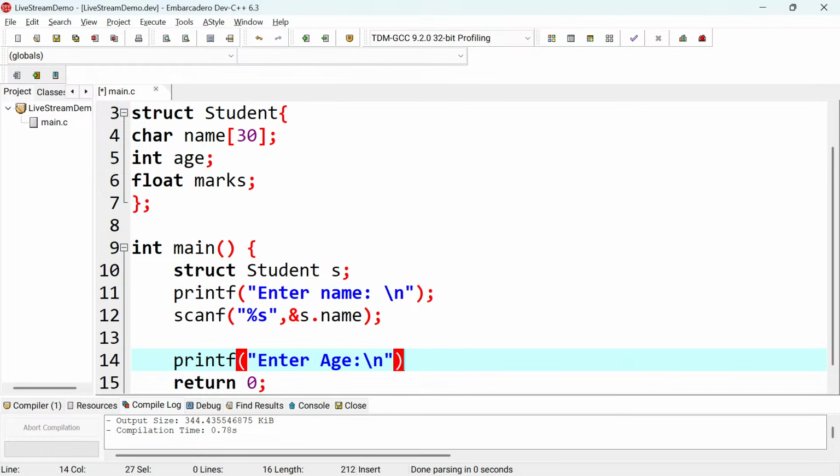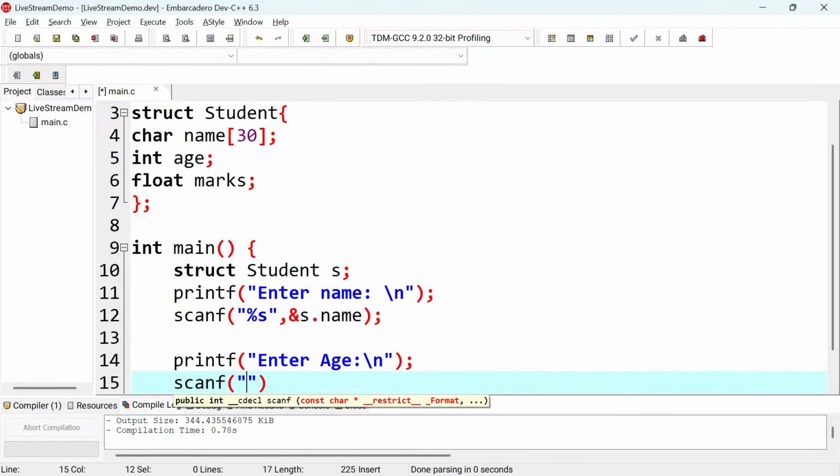I'll terminate, and then I'll say scanf to take the age. Because it's age, I will use %d there, and then I'll put the address operator, and then s dot age, and then I'll terminate.